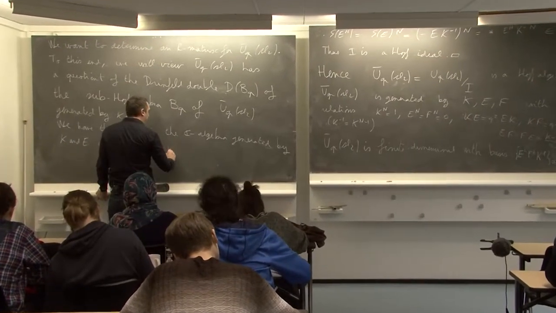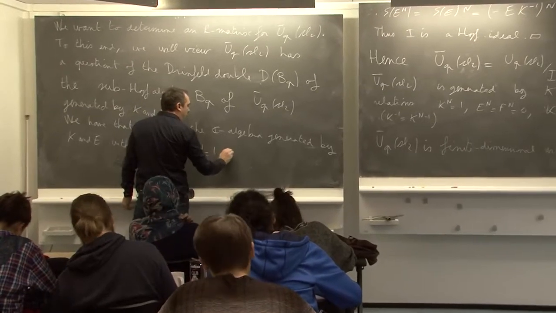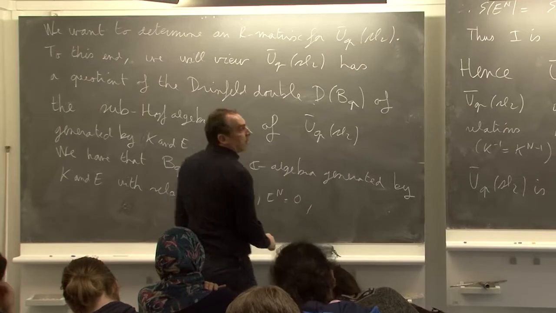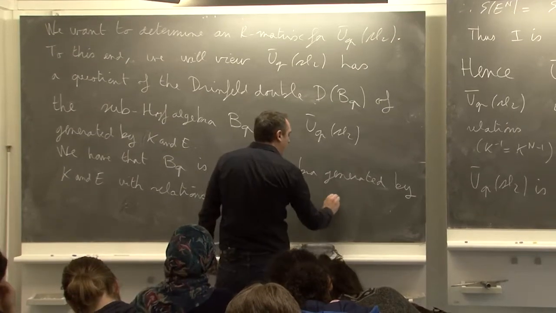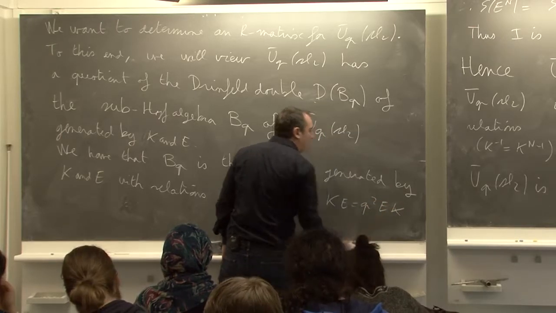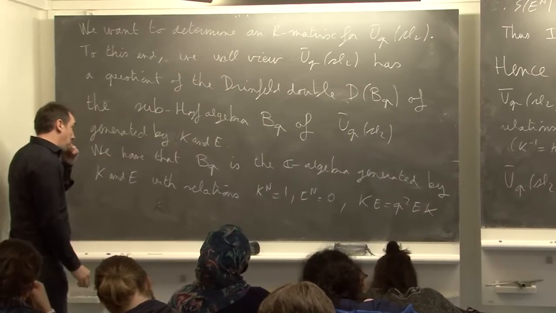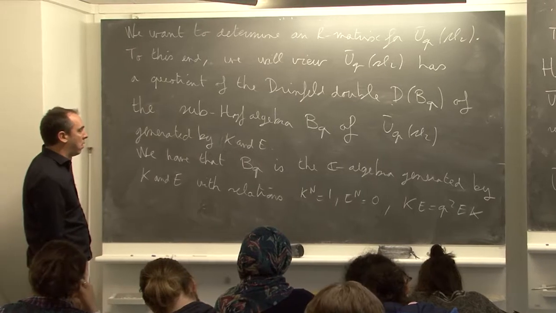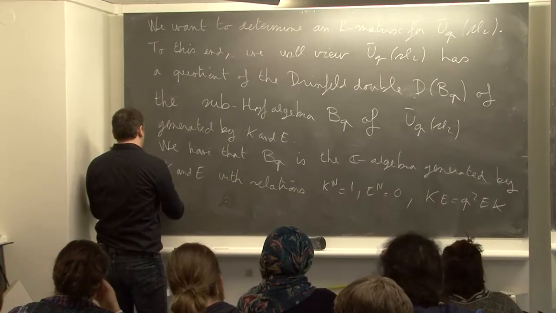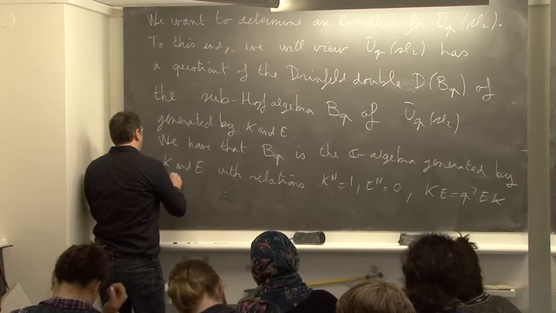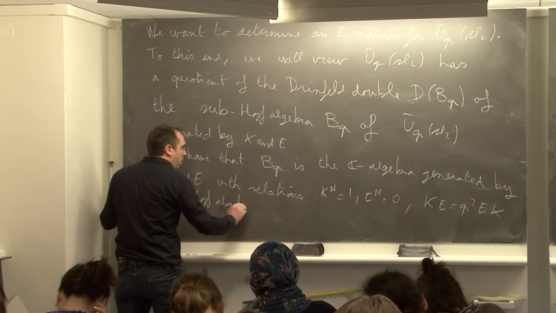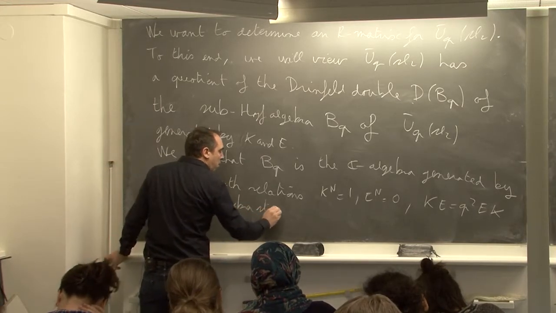This one: K to the n is 1, E to the n is 0, and KE is q squared EK. What is the Hopf algebra structure?